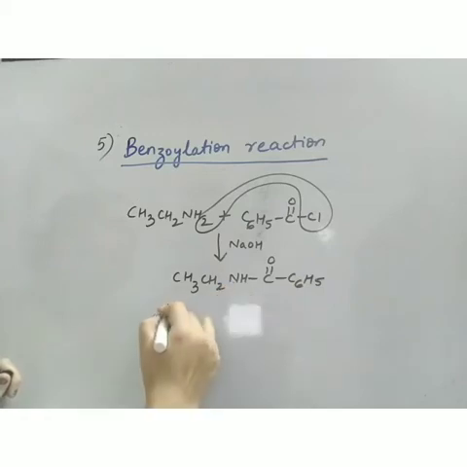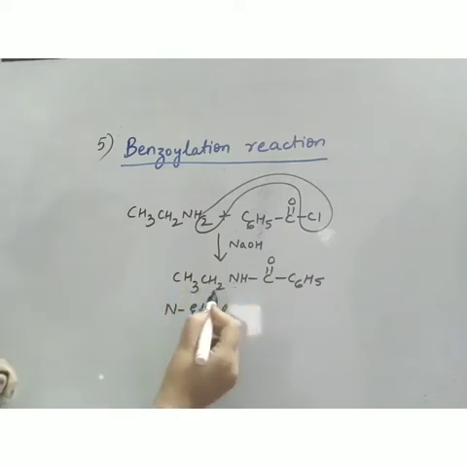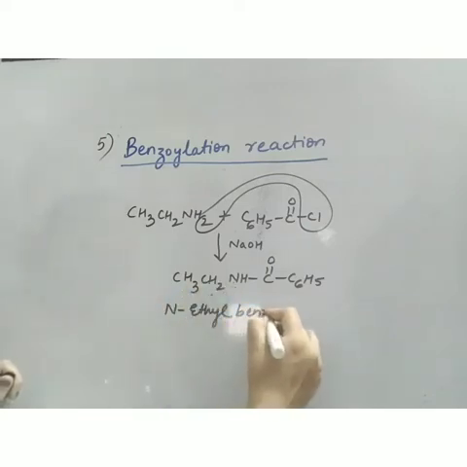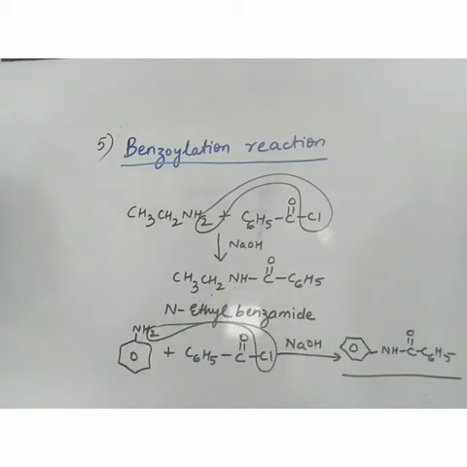Now this is N-ethyl. It is also a substituted amide, N-ethyl. See, this is N-ethyl and this is benzamide. Now the same reaction can occur with aromatic amines also. So this is aniline, this is benzoyl chloride, base, and we'll get this substituted amide.